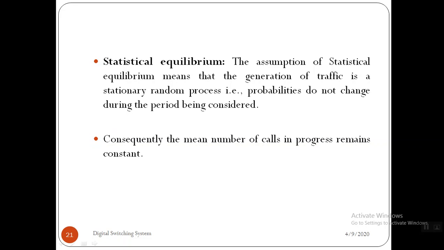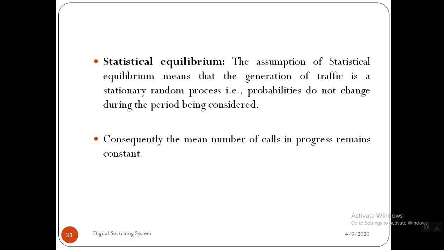That is, the probability does not change during the period being considered, right? So whatever the period t we have considered, during that time the probability is not going to change.